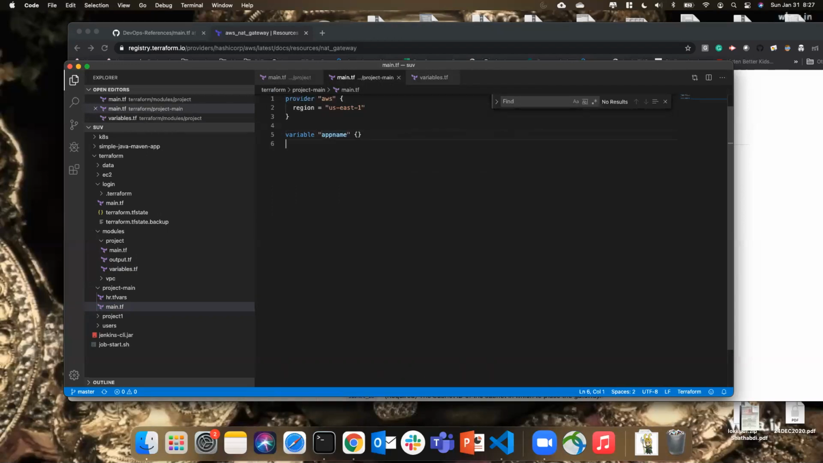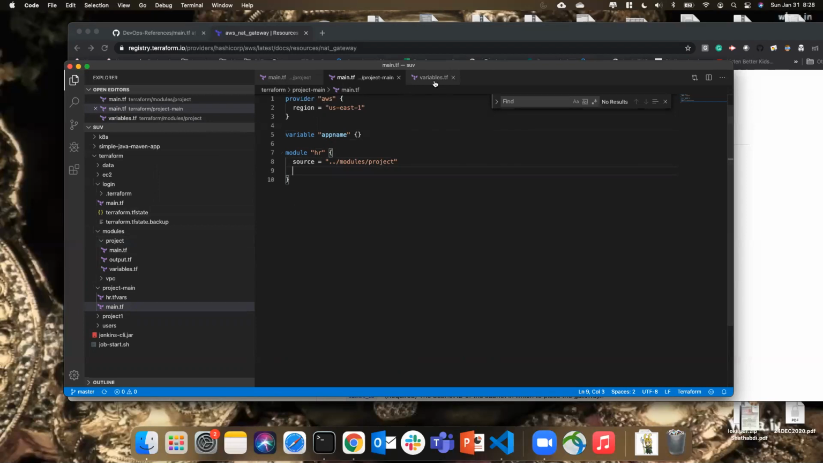Variable app name. So this is my module. So you have to give your module name. So I'll give the HR here, open up my source. So where is my module file? So it is actually, I go back inside the modules directory. There is a directory called project. That is my module. Now I need to pass the variables.